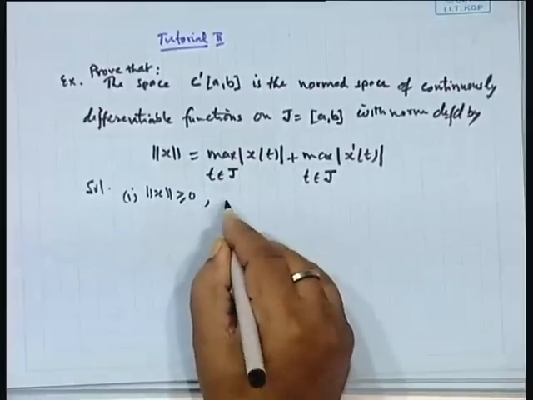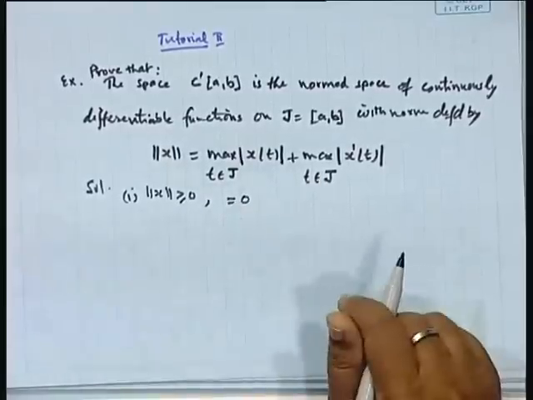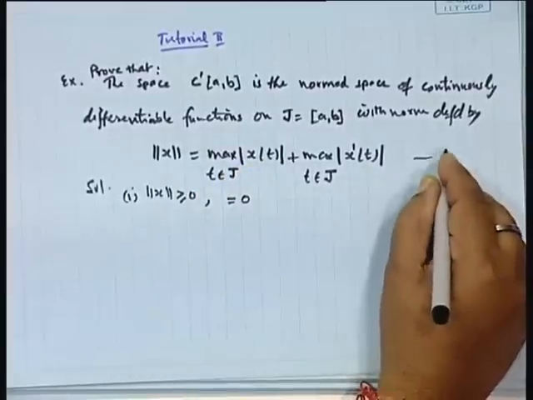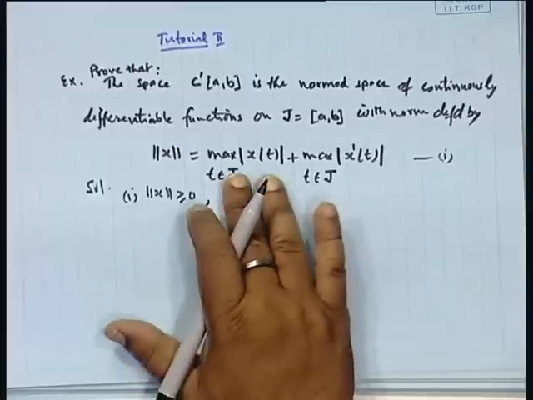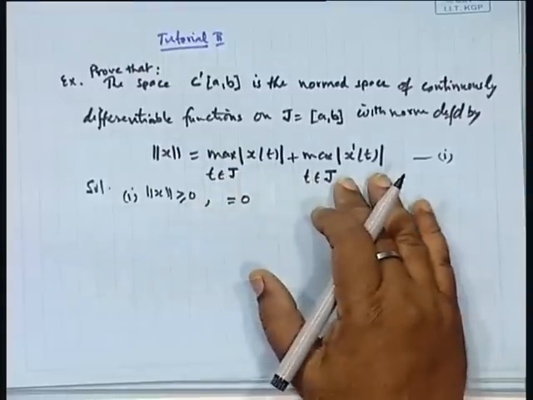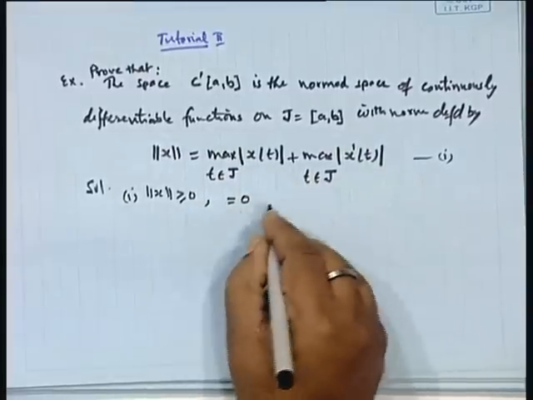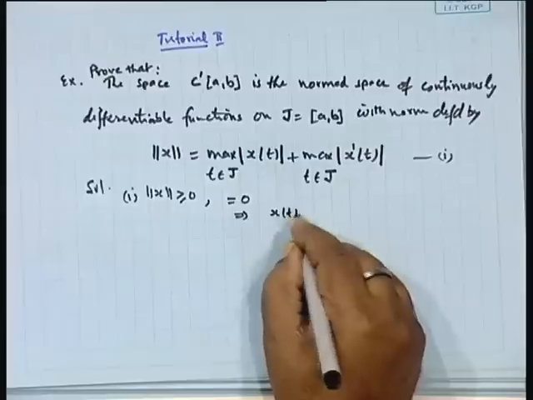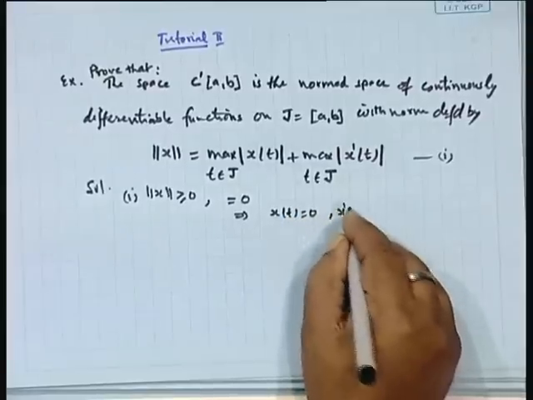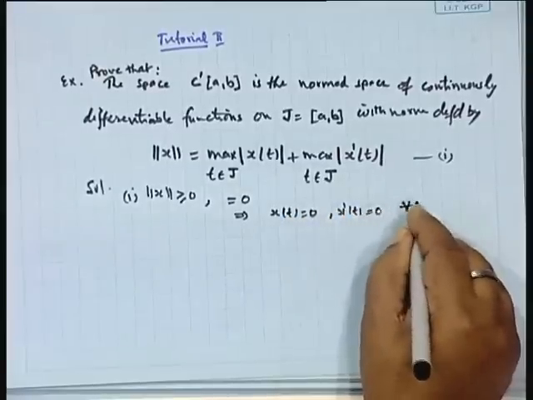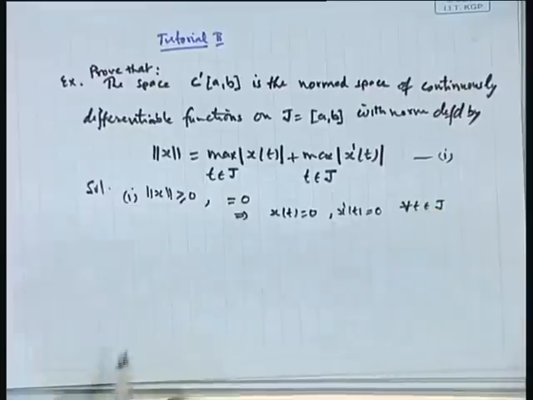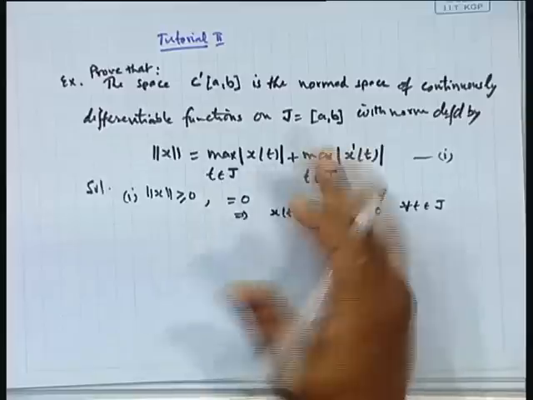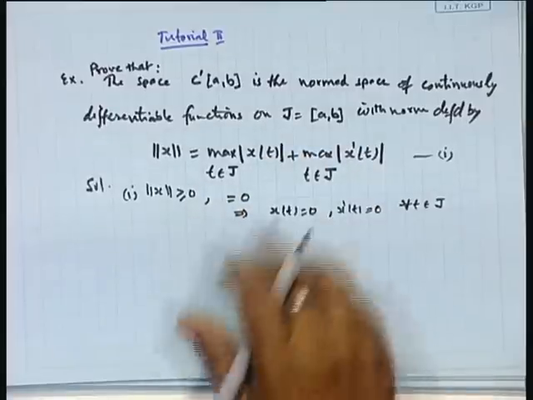Now, if it is 0, what happens? The right hand side of this expression is 0. So, maximum of |x(t)| is 0 and maximum of |x'(t)| is 0. So, this will imply that x(t) will be 0 and x'(t) will be 0 for all t belonging to J, because once the maximum value is 0, then for all values of t it will be 0, the modulus being the absolute value.